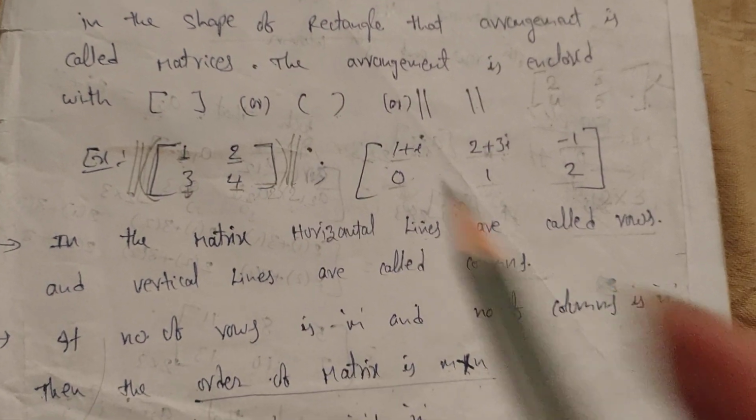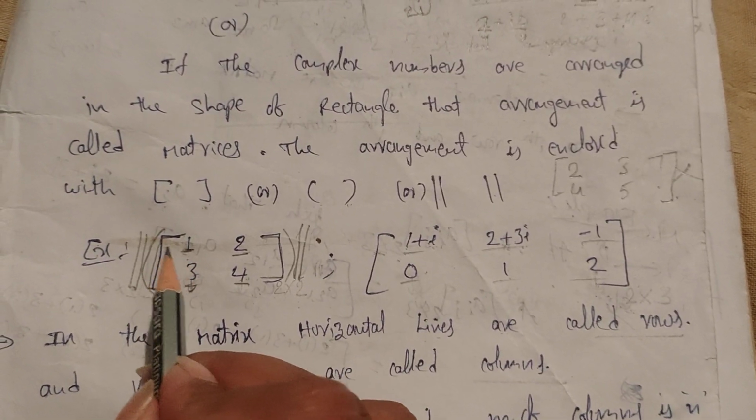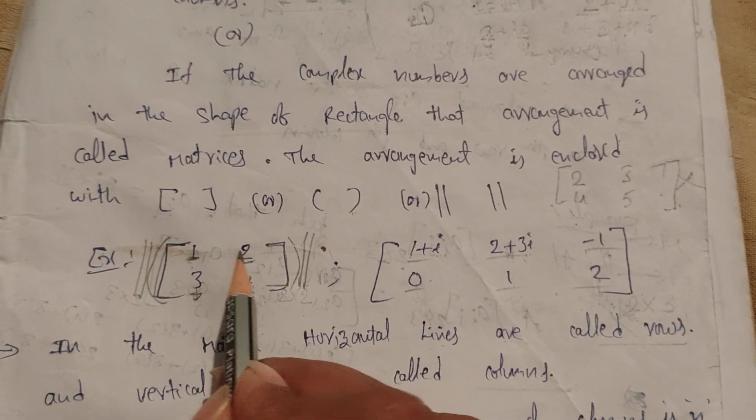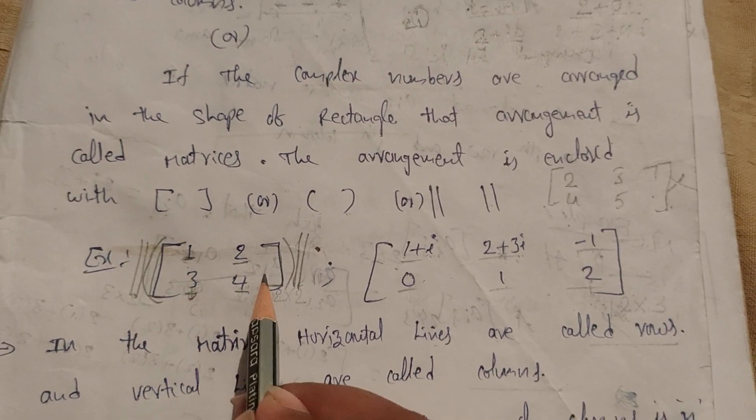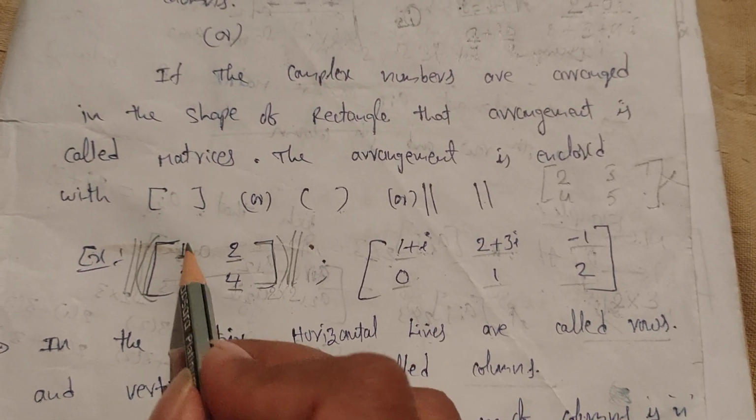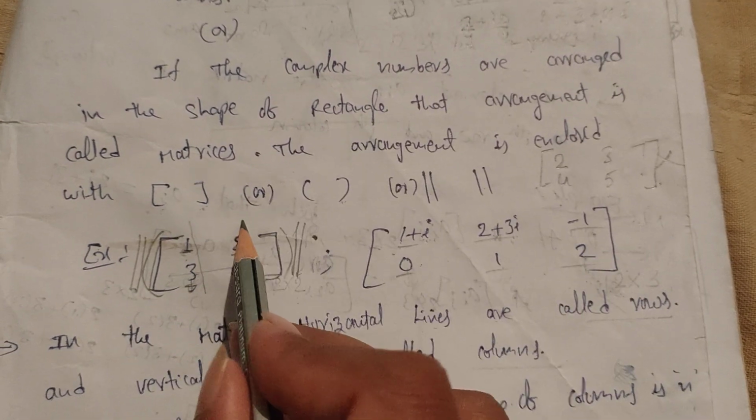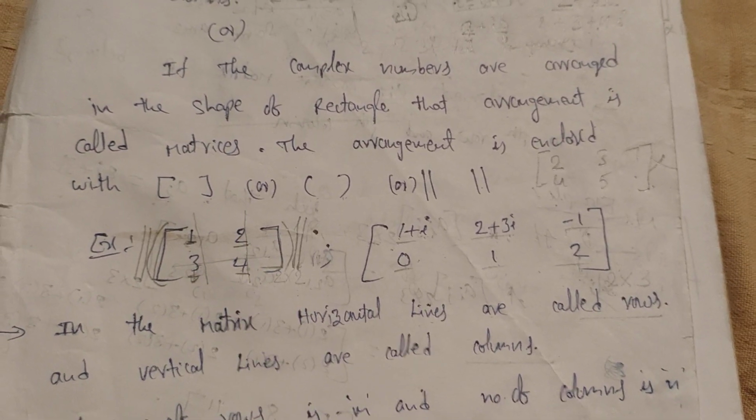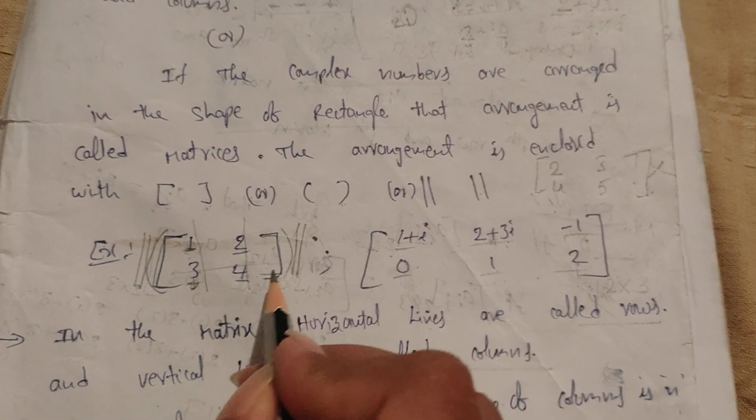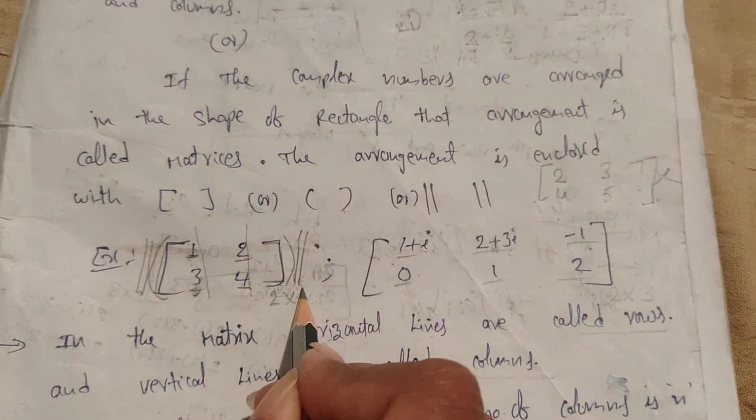Once you see here, how many horizontal lines are there? One horizontal line, that means the number of rows is here 1, 2. 2 rows are there. So how many columns are there? First column, second column, 2 columns are there. Then the order of this matrix is nothing but 2 by 2.